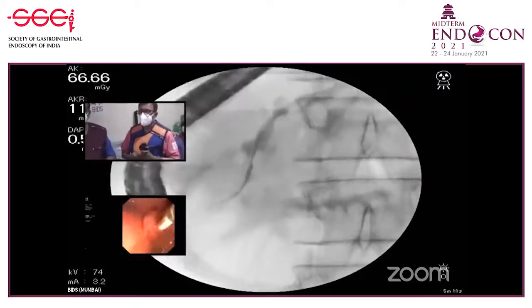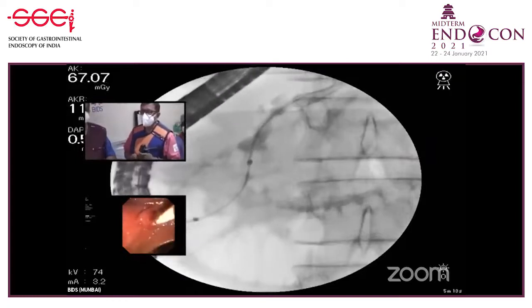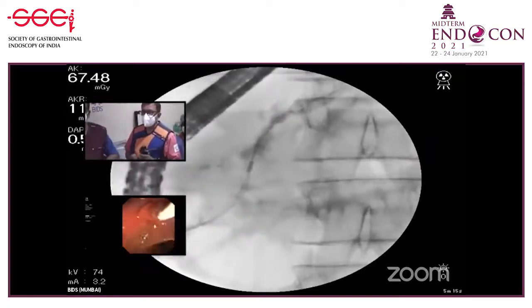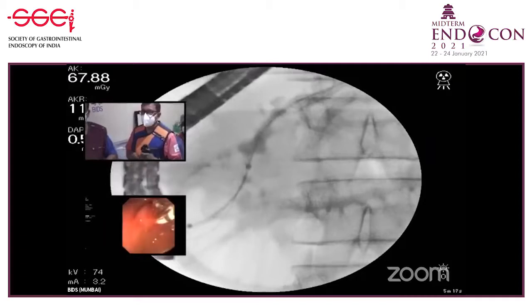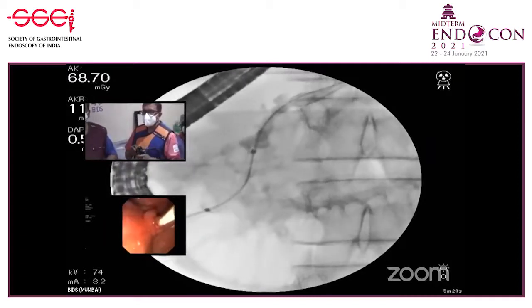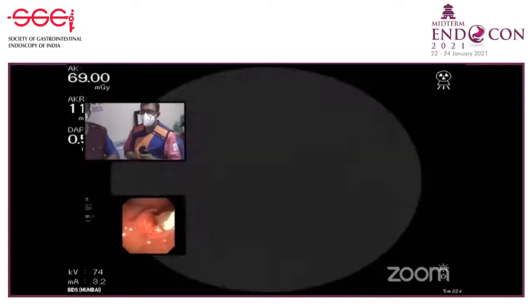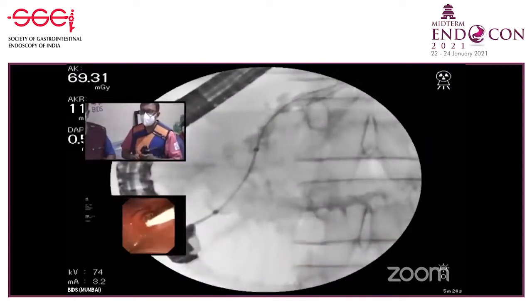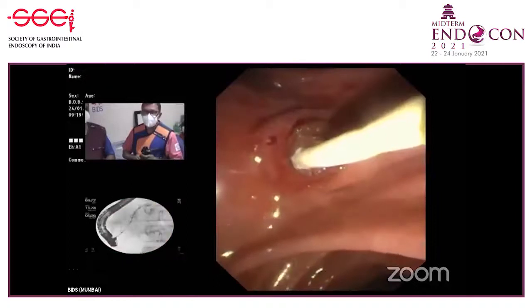See, you don't need a very big size balloon, because if you use a big size balloon, you will create trauma in the pancreatic duct. This is not a very dilated pancreatic duct, and there can be some bleeding. Okay, now let's dilate it a little bit more. Keep the pressure so that the balloon does not slip out.